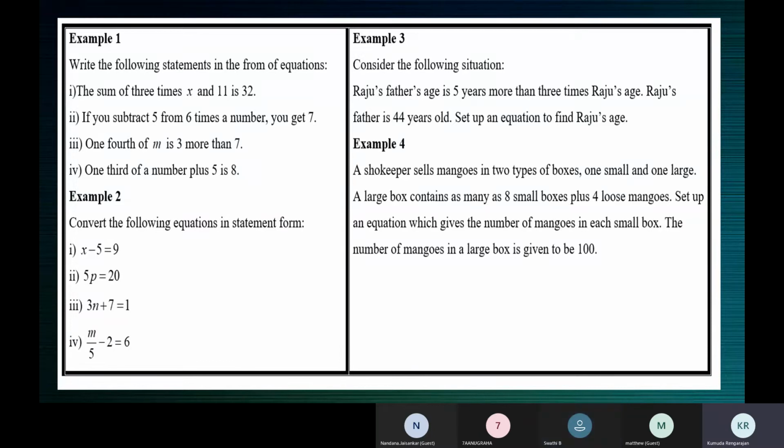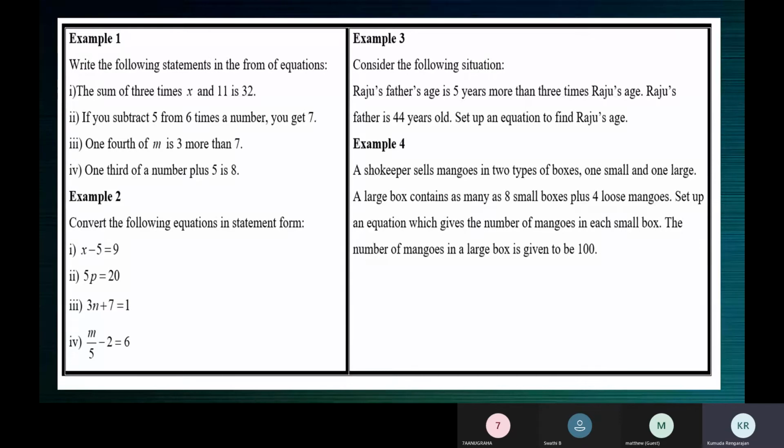So 1/4 of m is 3 more than 7. Whenever we have this more than or less than, it always says the difference. Let's take some other example first. Now when I say A's age is more than B's age by 5, don't think it's very complex, children.